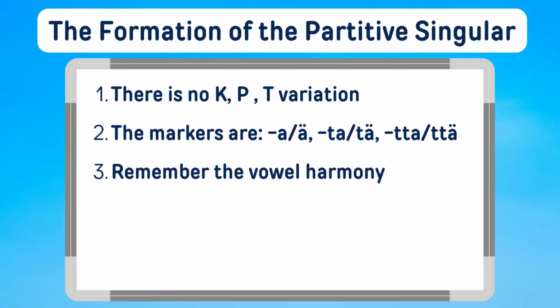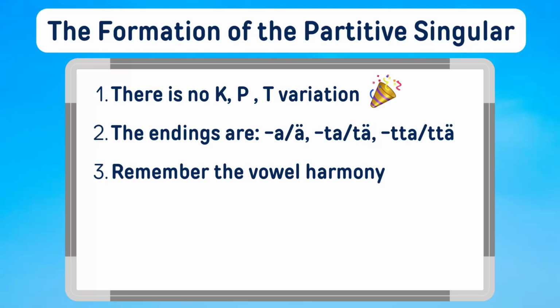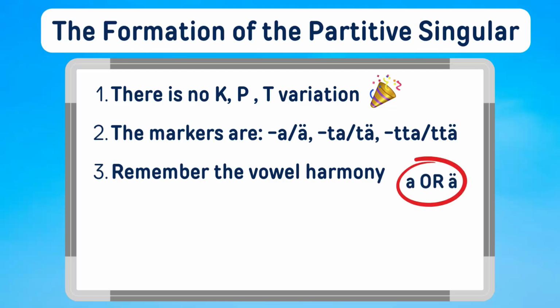The good news about the partitive singular is that there is no KPT variation at all. The case endings for the partitive singular are a, ta, or ta, with double T. You need to pay attention to the vowel harmony when choosing either a or a at the end of the partitive. Now, if you are not sure what vowel harmony is, I'll link another video for you.